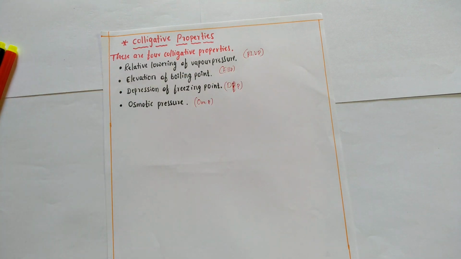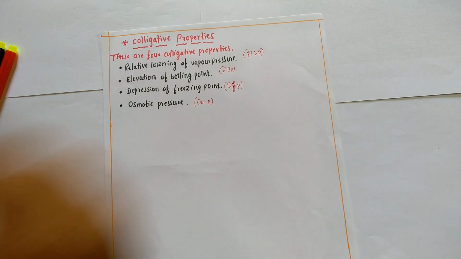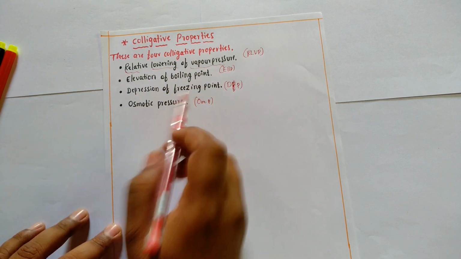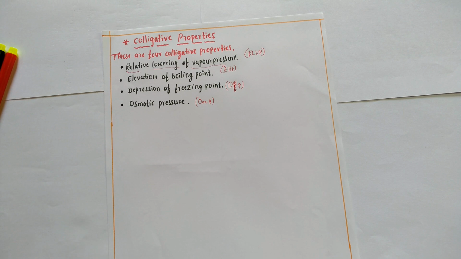These are the four colligative properties: relative lowering of vapor pressure, elevation of boiling point, depression of freezing point, and osmotic pressure.